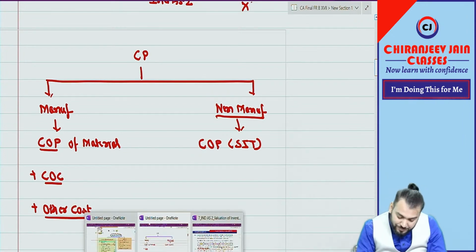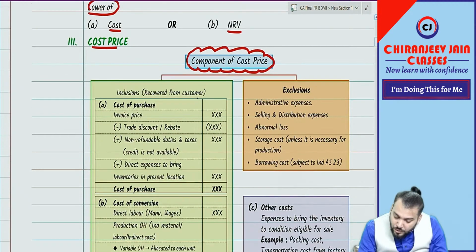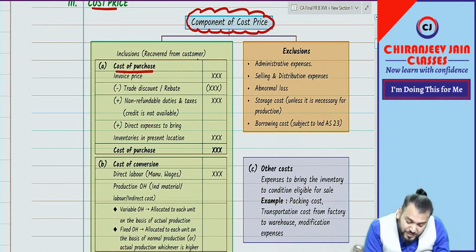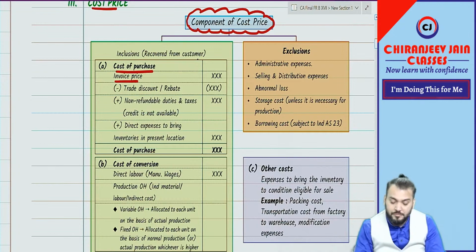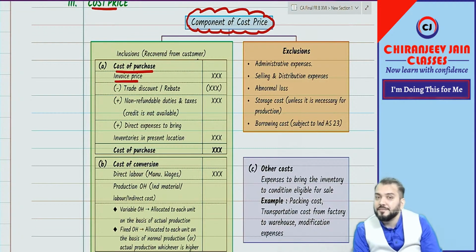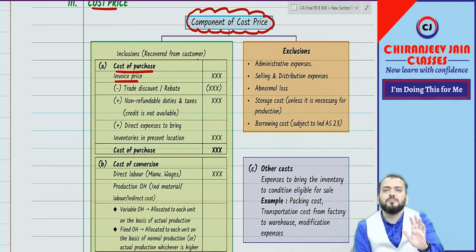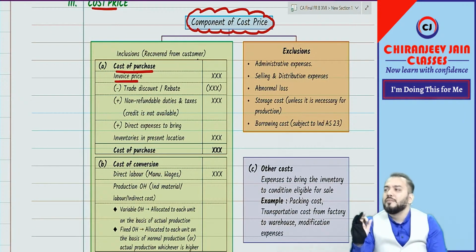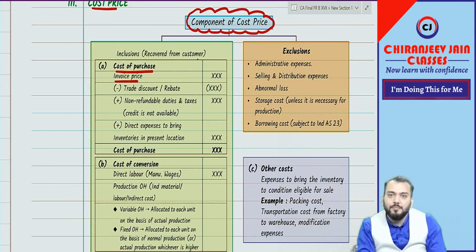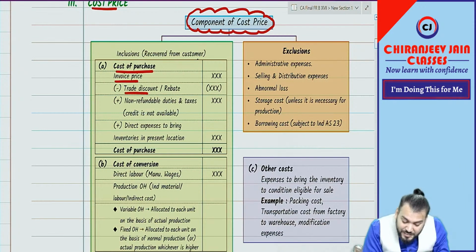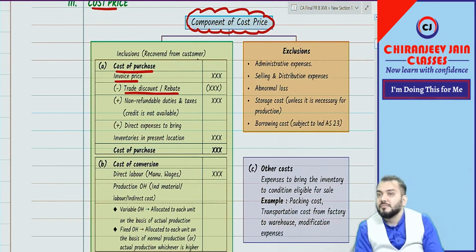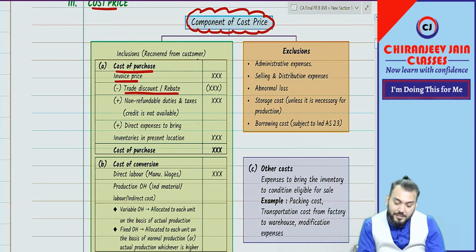Let us discuss. So coming to cost of purchase. Cost of purchase means invoice price. Invoice price means the price mentioned in the invoice. Simple. Any price mentioned in the invoice becomes invoice price. Correct. Less any trade discount or rebate. We know that trade discount or rebate will be deducted.